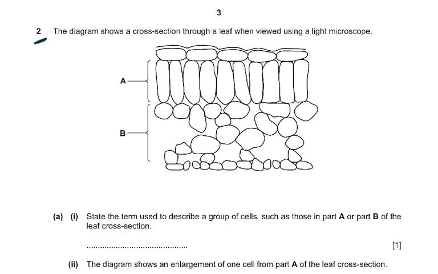And coming to question number 2, the diagram shows a cross section through a leaf when viewed using a light microscope. So A, B. State the term used to describe a group of cells such as those in part A or part B of the leaf cross section. Now what is that? Tissue. Or you could have said mesophyll because these are both mesophyll layers. But of course, if you wrote spongy or palisade, you won't get a mark because they weren't asking you that. This is a term used to describe a group of cells.